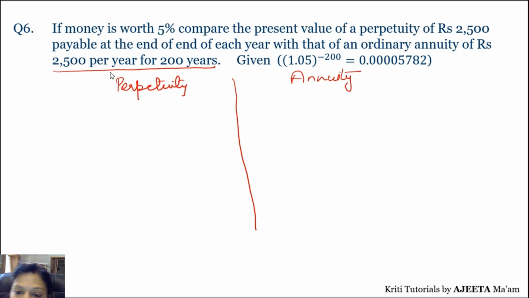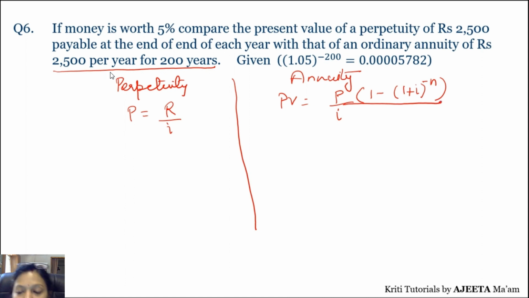Correct. Now formula for perpetuity when it is at the end. Okay, so P is equal to R upon I. Now what is the formula for annuity? For the annuity, the present value formula is P upon I into 1 minus 1 plus I raised to minus n.